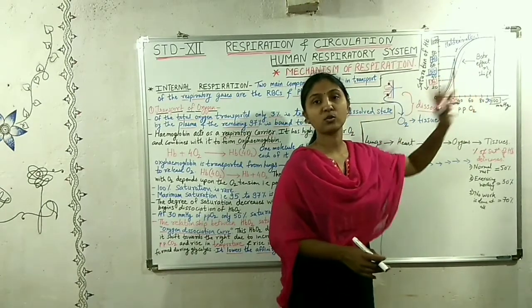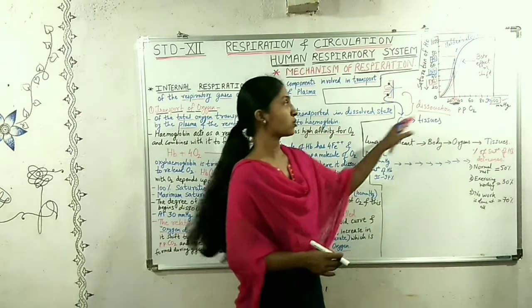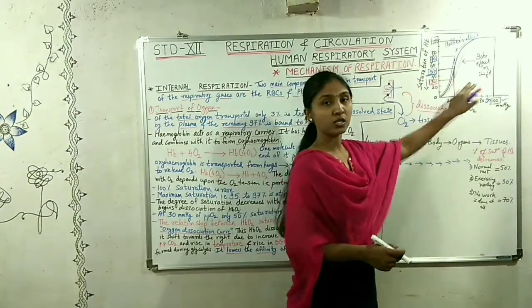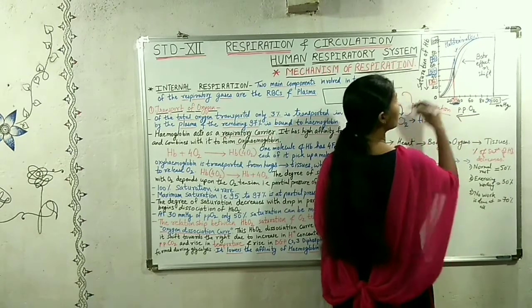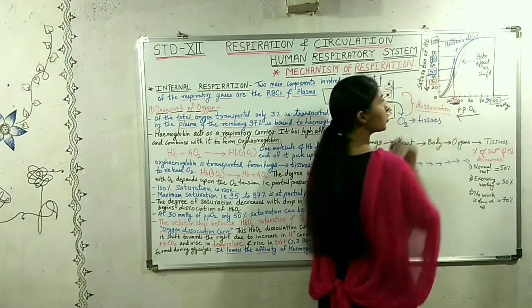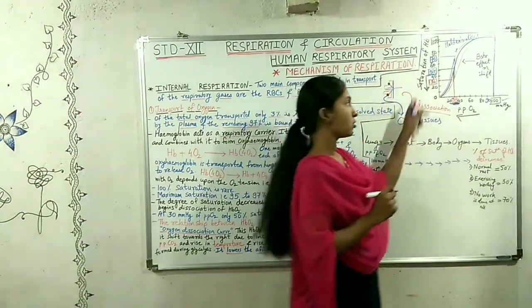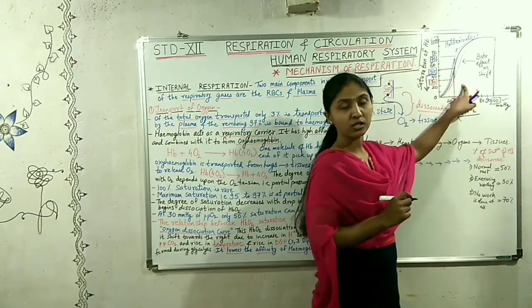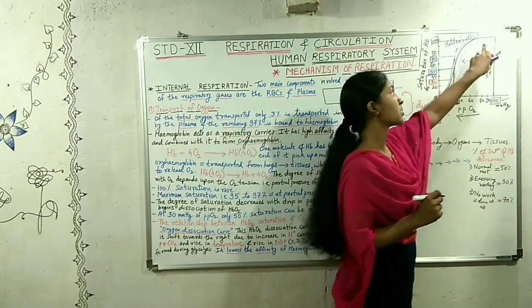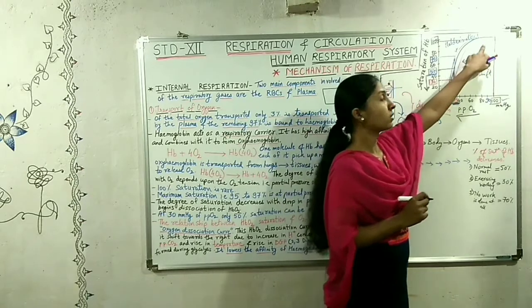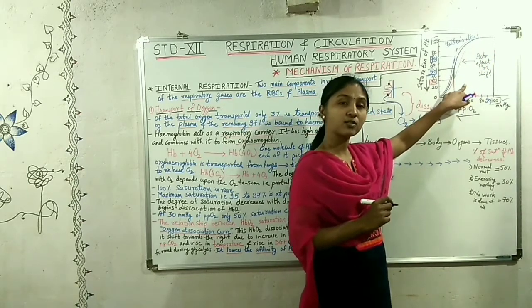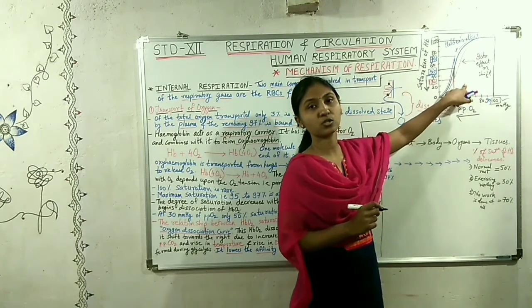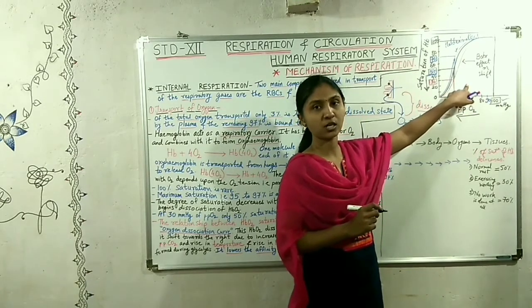This curve is known as the oxygen dissociation curve, because here, as the partial pressure decreases, the saturation of hemoglobin also decreases. So this curve or this graph shows the dissociation, how the hemoglobin dissociates the oxygen. So that's why this curve is called the oxygen dissociation curve.